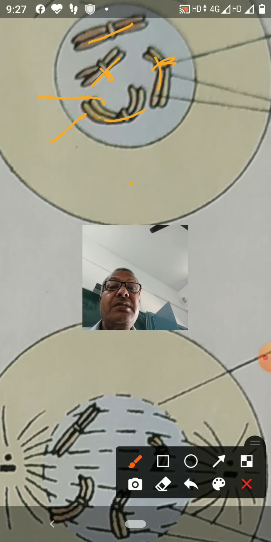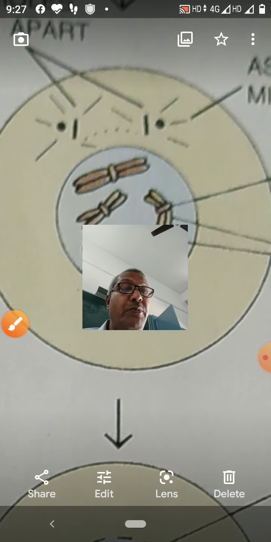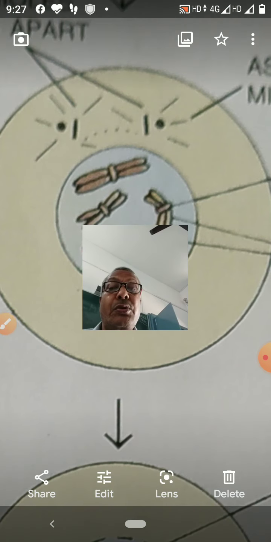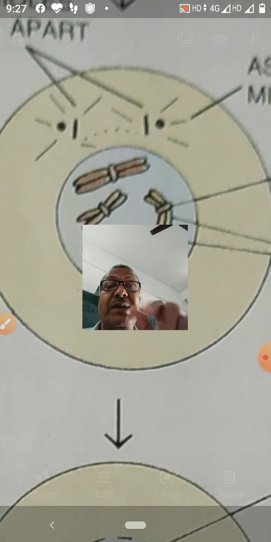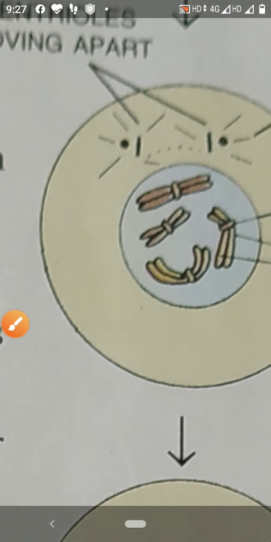In the cell, the centrosome is present. Centrosome is found only in the animal cell. This structure is absent in the plant cell.